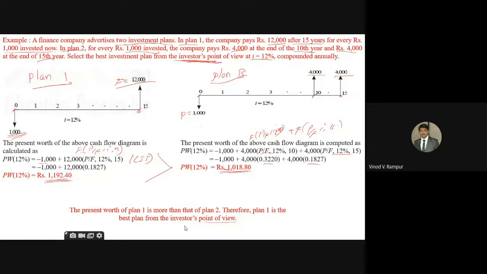After 15 years, if I am investing 1,000 right now in that plan A, plan 1, after 15 years I'm getting 12,000 rupees. Okay, this is the problem. Then what is the present worth of that future amount?